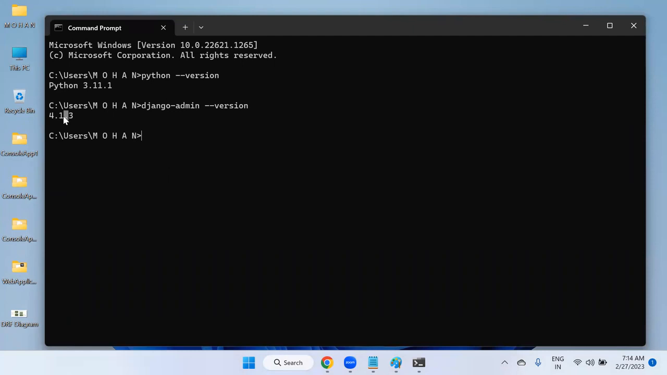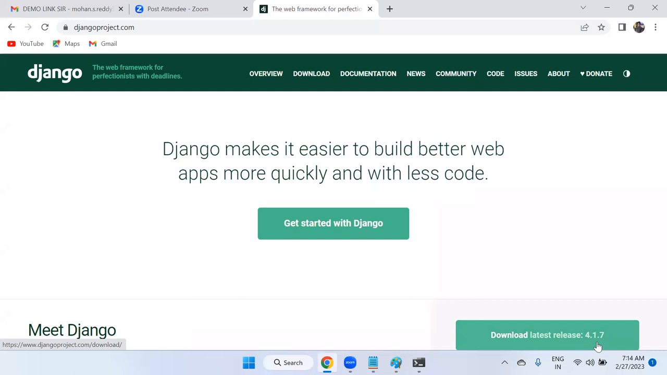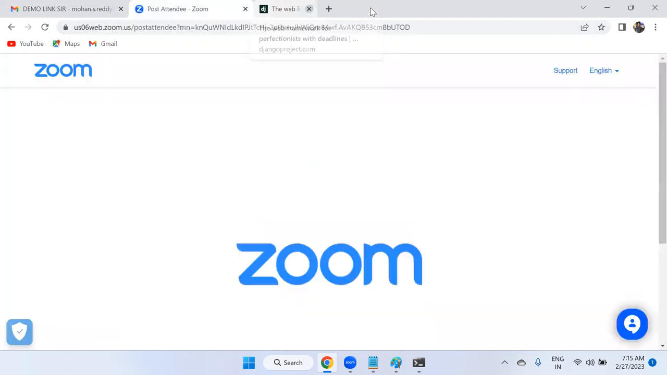When I started my last batch of Django two months back, I installed this 4.1.3 version, but right now you can see the current Django latest version is 4.1.7. So for your project, for your sessions, morning batch 6:30 a.m. to 7:30 a.m. Django, I'm going to install this version only, download 4.1.7 only. How to install Django, how to set up Django, we'll discuss.